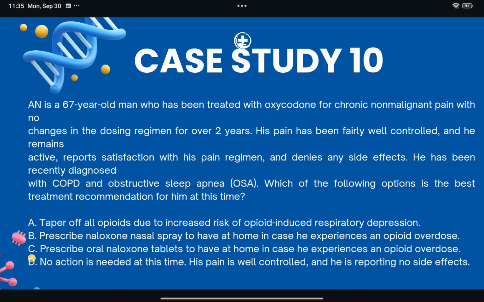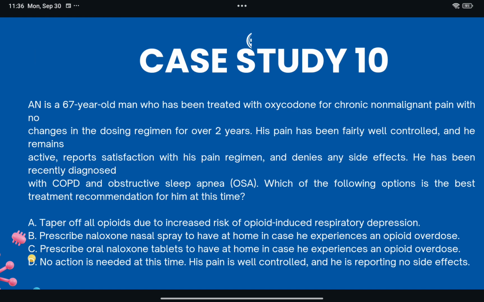Because this patient has just been diagnosed with COPD and OSA, it is clear that his risk of opioid-induced respiratory depression is increased. And pain is controlled, no side effects are reported, so tapering off opioid at this time is not the best option. Because of first pass effect, naloxone is not clinically effective for management of an overdose when given orally. Therefore, the nasal spray is the best choice. Offering at-home nasal spray along with proper education might be life-saving if an overdose occurs. Providing proper education to the patient and caregivers on the importance of having the naloxone nasal spray at home and calling emergency services is critical in case of an overdose situation.